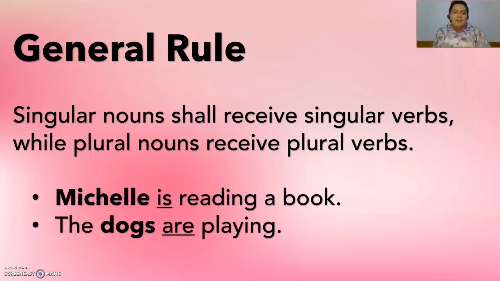Okay? So what are the be verbs which are singular? Is and was. Okay? Plural verbs are and were. Okay? Was is the past tense of the verb is, and were is the past tense of the verb are.